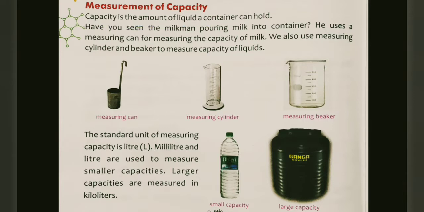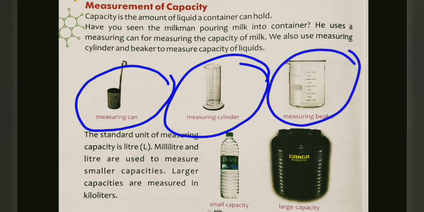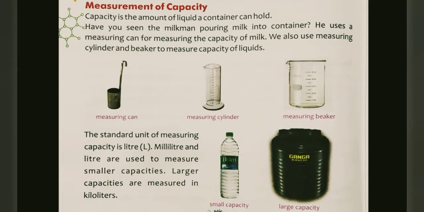Bachcho, I hope you all have seen such containers like a measuring can, measuring cylinder, and measuring beaker. And you can see something small is written here. I know you can't see it, but that is the quantity written here. That is the capacity of this can. Few lines are also given here, and in this beaker also few points are given. These are the measuring equipment for the liquid.